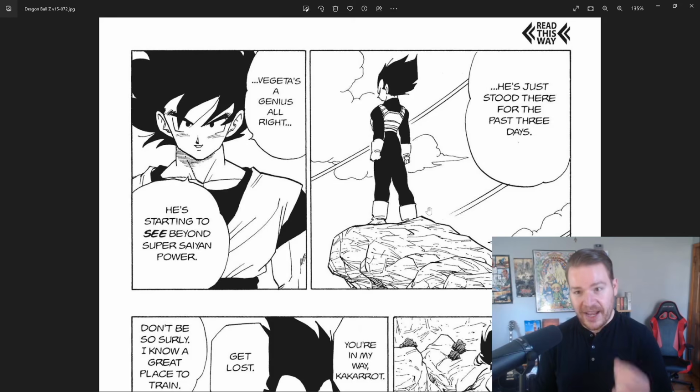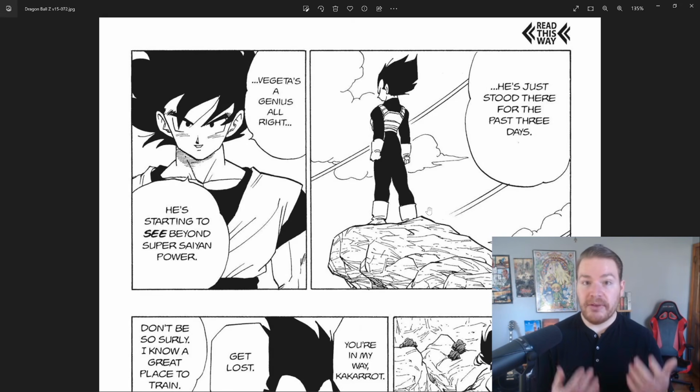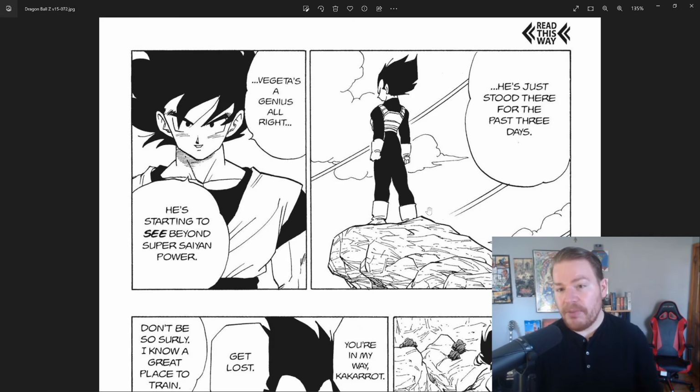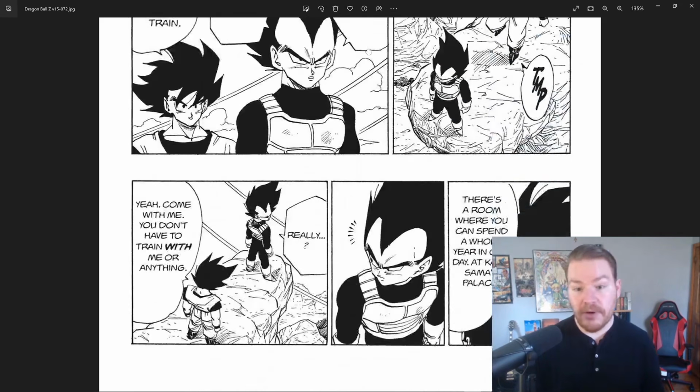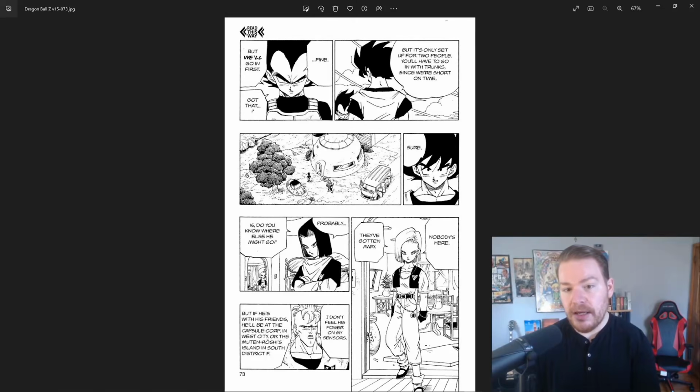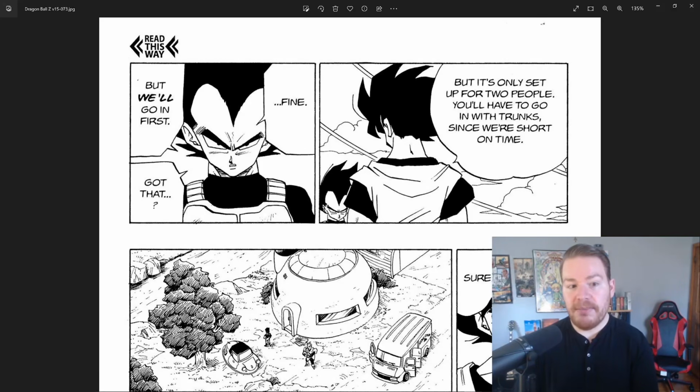So the thing is, as he says, he's been standing there for the past 3 days. So he's been standing there likely even before anything about Cell was ever revealed on the news. Same thing with Goku. Goku probably might have come up with this idea, theoretically, before he even had any indication that Cell existed. So there's nothing that ever tells us that Cell's presence in the main timeline is what caused the Z Fighters to go into the time chamber in order to gain more power in order to transcend Super Saiyan.